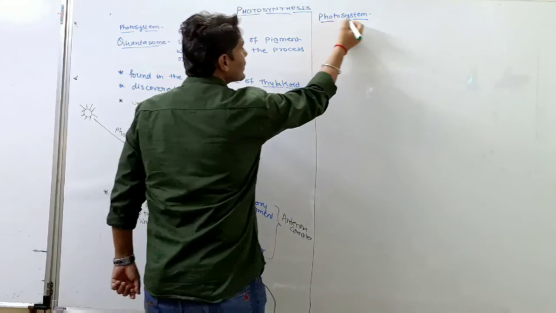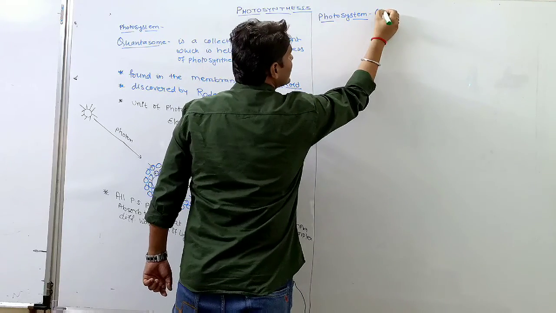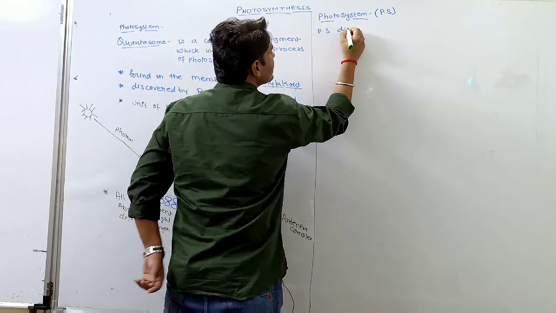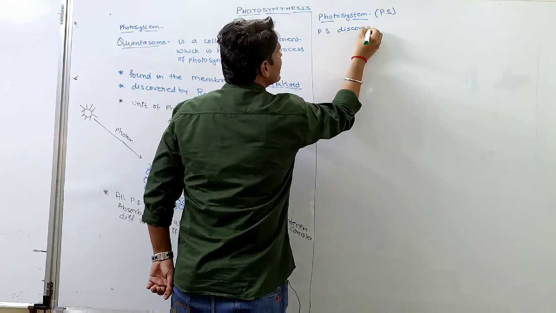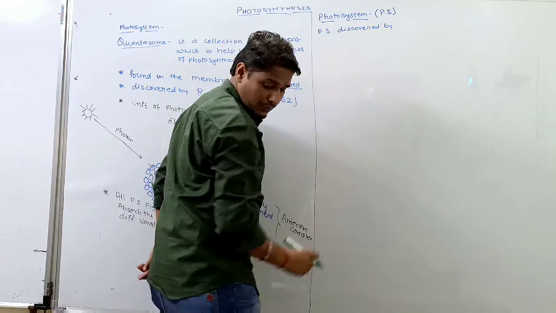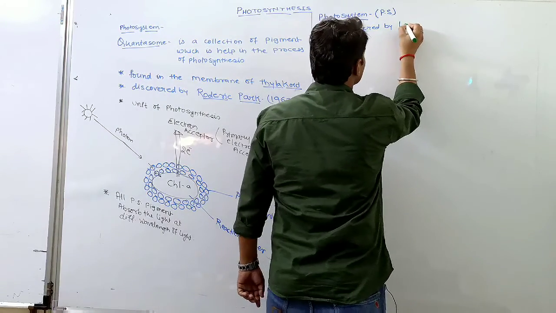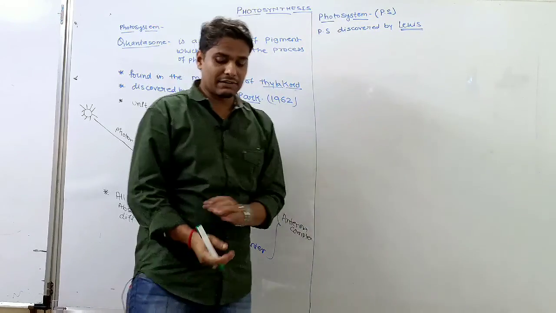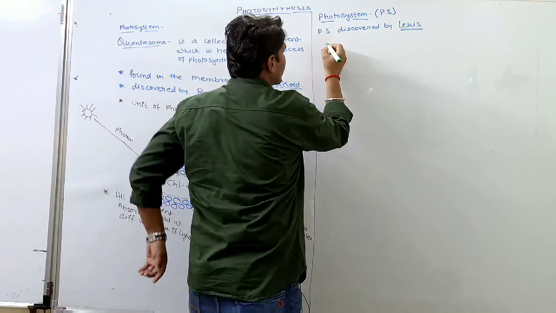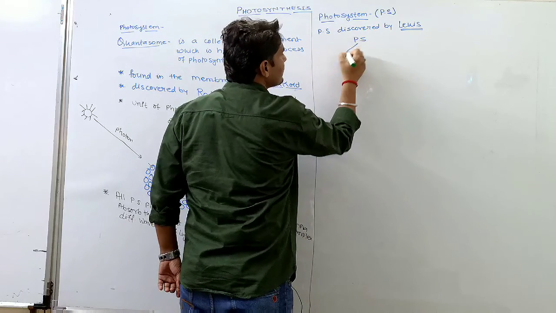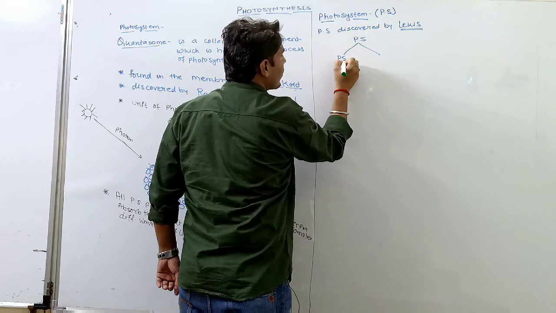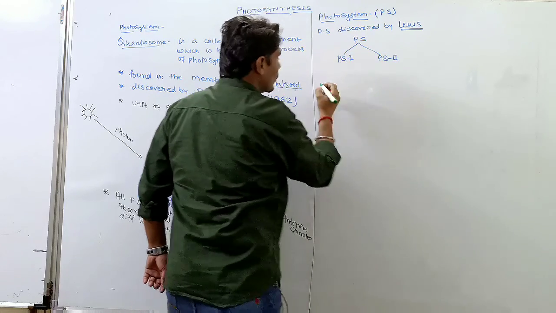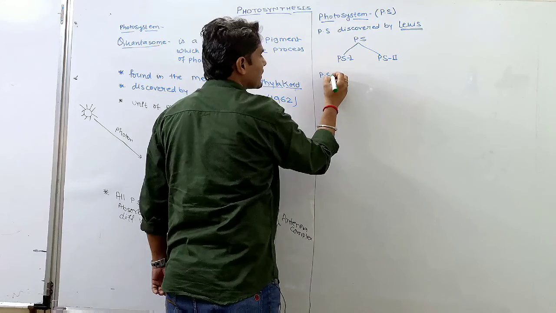Photosystem is also written in short form as PS. Photosystem was discovered by लुईस. ओके, किसने डिस्कवर किया? लुईस ने डिस्कवर किया. सो देयर आर टू टाइप ऑफ photosystem. One is called PS1 and the second is called PS2. So first we discuss PS1.